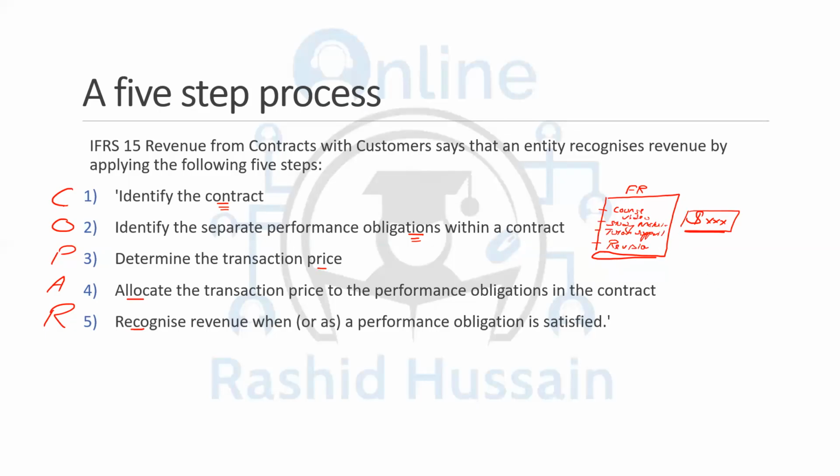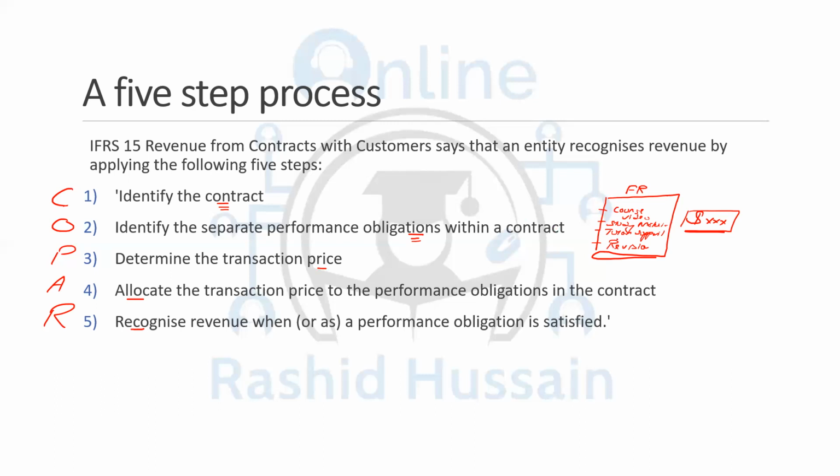Now, you got the immediate access to the course videos. Fine. That means the entity has fulfilled their obligation regarding the course videos because they have provided you with the course videos. And now you can start watching those videos, and the entity has given you the access. The company has given you the access. The platform has given you the access. So their responsibility regarding the videos has been fulfilled. Their promise has been fulfilled. Now the study material, they immediately sent you the study material. So their obligation regarding the study material has been fulfilled.